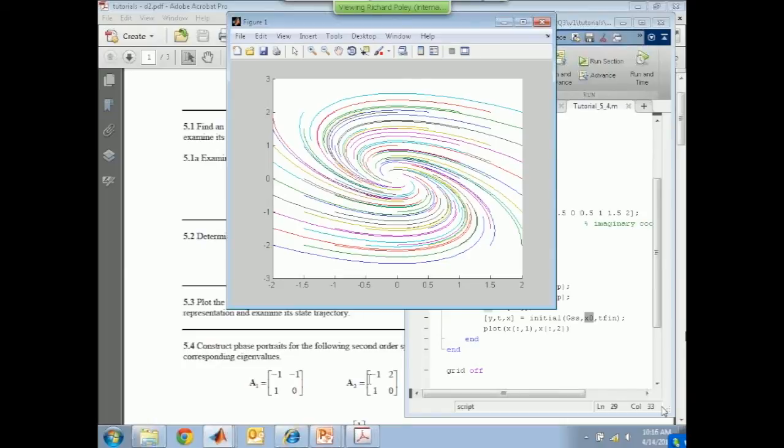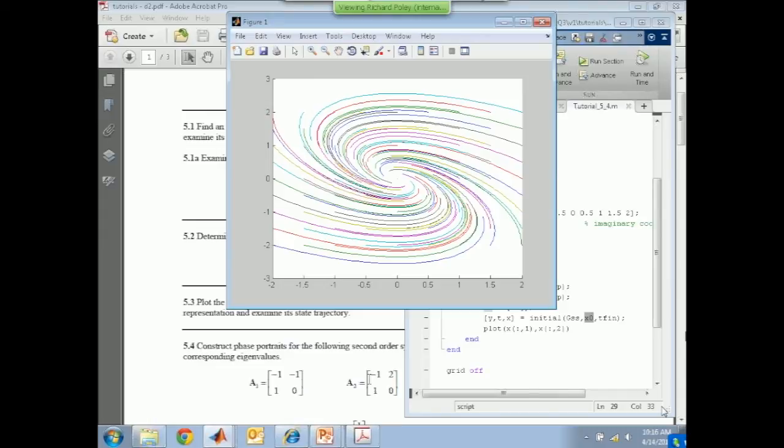So who would like to classify this response? First of all, is this stable or is it unstable? It's stable, isn't it? Look at the axes, you can see it's stable. We're going between plus and -2, and it's kind of getting smaller. It's a nice stable. Now, what classification would you put on this? It's a stable focus, exactly. It's got the kind of swirliness that you expect, and therefore, what kind of eigenvalues have we got? Complex and left half plane, right?